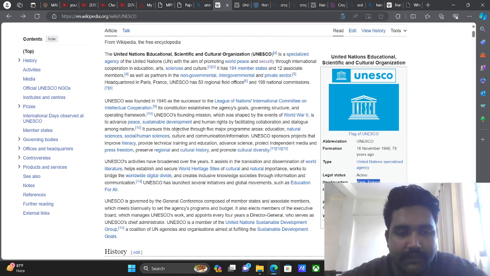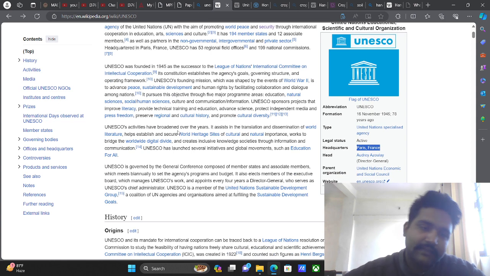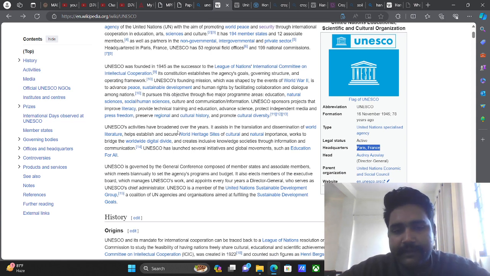It was founded in 1945, and it also shaped the events of World War II. It is to advance peace, sustainable development, and human rights by facilitating collaboration and dialogue among the nations. It pursued this objective through five major program areas: education, natural science, human science, culture, and communication information.